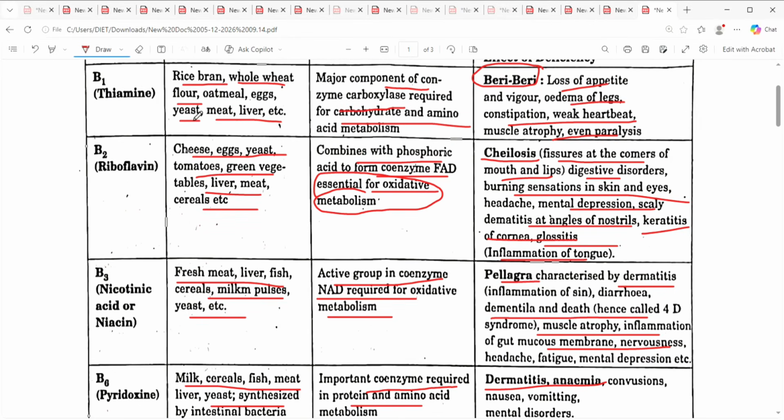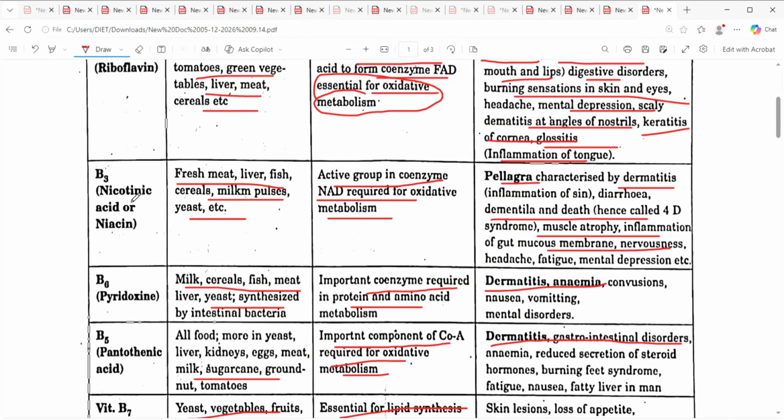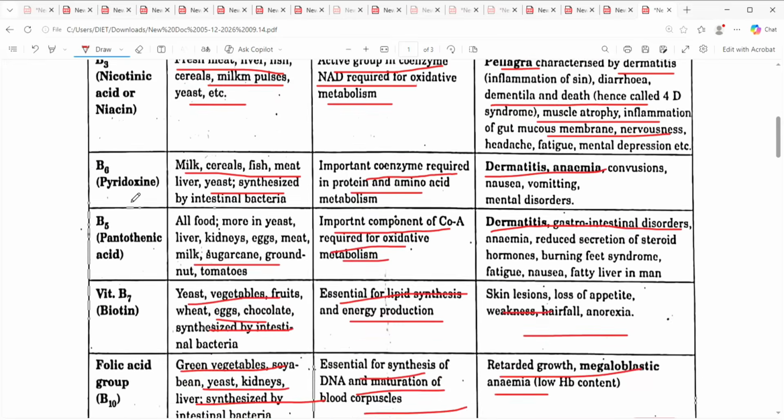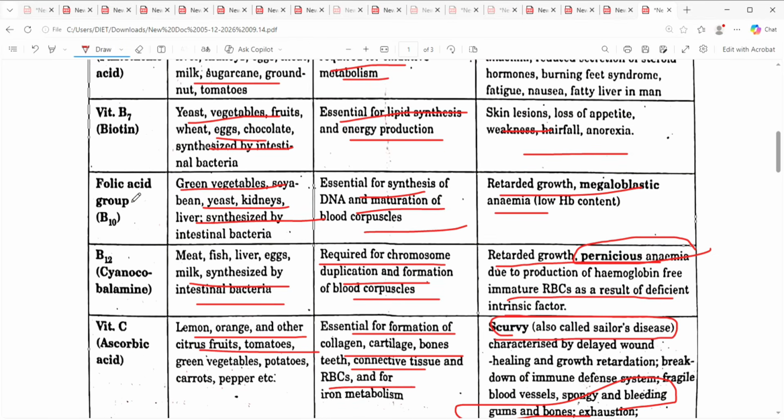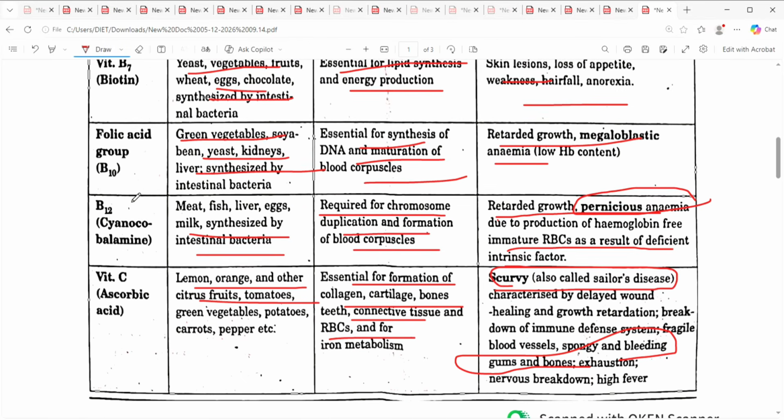Please remember those names also. B3 nicotinic acid or niacin, B6 pyridoxine, B5 pantothenic acid, vitamin B7 biotin, B10 folic acid, B12 cyanocobalamin. Vitamin C is also called ascorbic acid. So remember the scientific names of these.